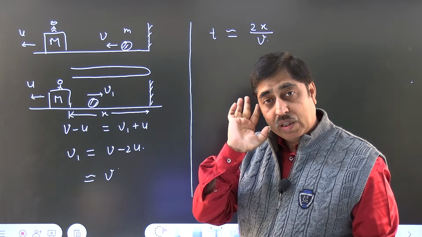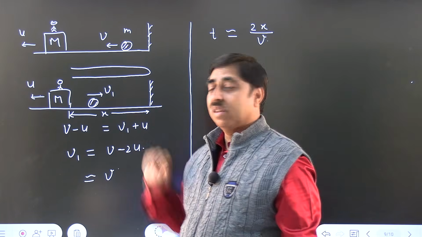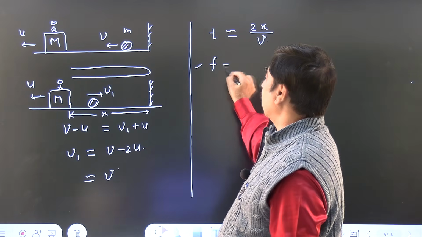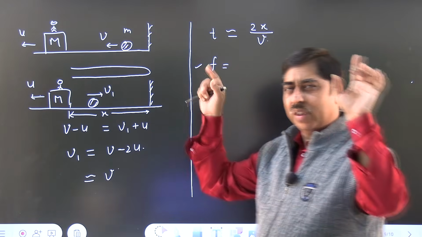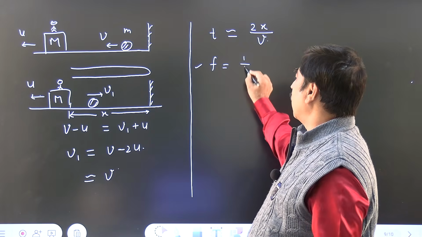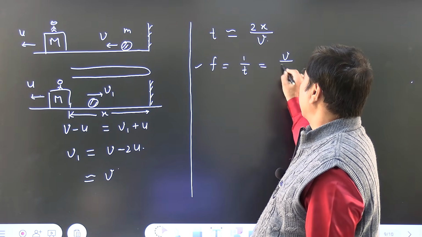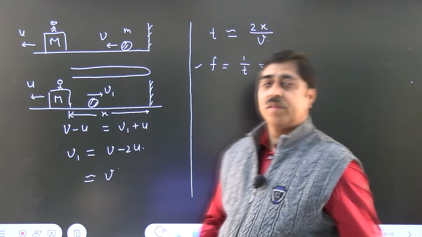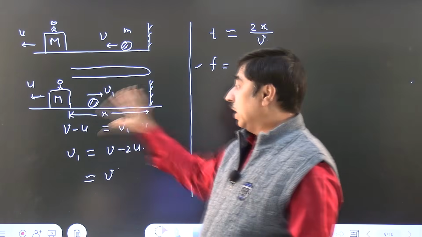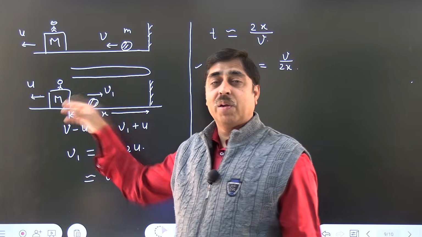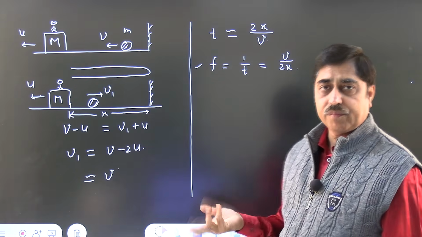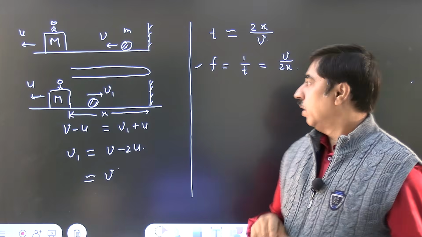But at the instant this separation is x, this is the time interval between two collisions. And I can say that the instantaneous frequency of collision is 1 by t, which is v by 2x. That means if you think about 2, 3, 4 collisions, then at this instant, the number of collisions happening per second can be calculated like this, 1 upon t. Getting my point?